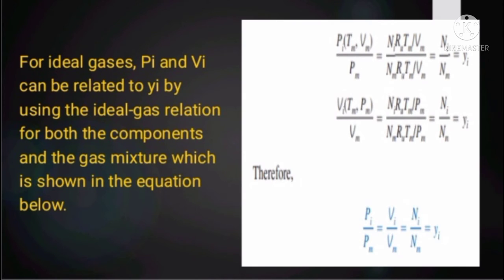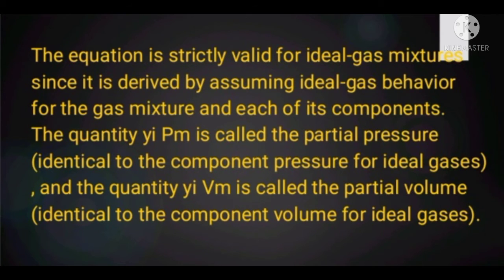Therefore, for ideal gases, Pi and Vi can be related to yi by using the ideal gas relation for both the components and the gas mixture, which is shown in the equation below. The equation is strictly valid for ideal gas mixtures, since it is derived by assuming ideal gas behavior for the gas mixture and each of its components.